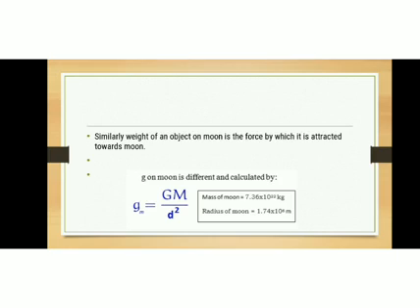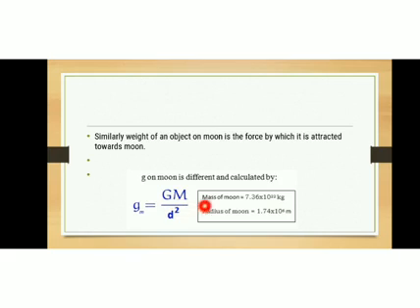And what is the value of small g on moon? The value of small g on moon can be calculated using this expression. You know, the equation to find out small g is GM by d square. Where G is the gravitational constant, and in this case M will be the mass of the moon and small d will be the radius of the moon.